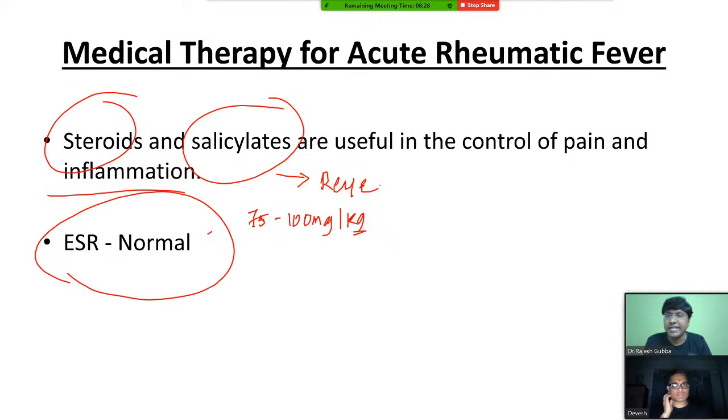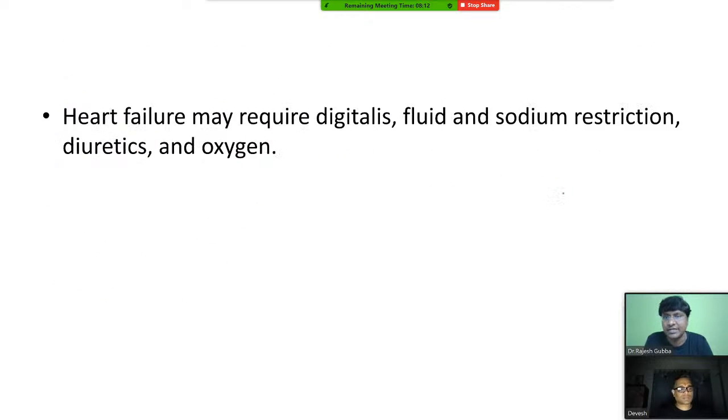Now, suppose if the individual has developed Reye's syndrome, then what is the alternative drug? The alternative drug you can give is naproxen. Naproxen can be given if the individual develops Reye's syndrome. Now, because of myocarditis, the individual also develops heart failure. And if the individual develops heart failure, what is the treatment? Fluid restriction, diuretics, oxygen, as well as digitalis or digoxin should be given. That is when the individual has developed heart failure.